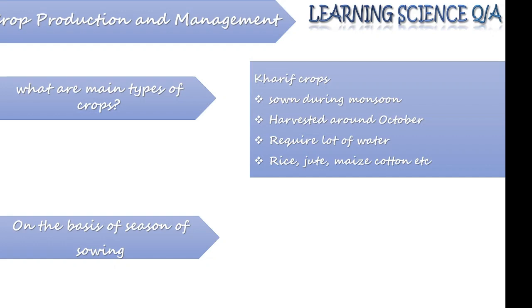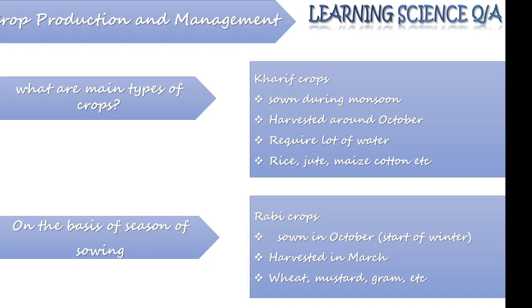Accordingly, they are harvested around the last of October or in the beginning of November. These plants require a lot of water. Some examples include rice, jute, maize, cotton, etc.